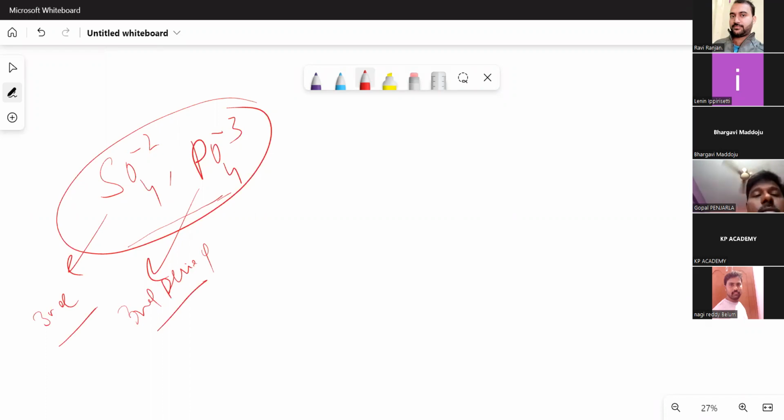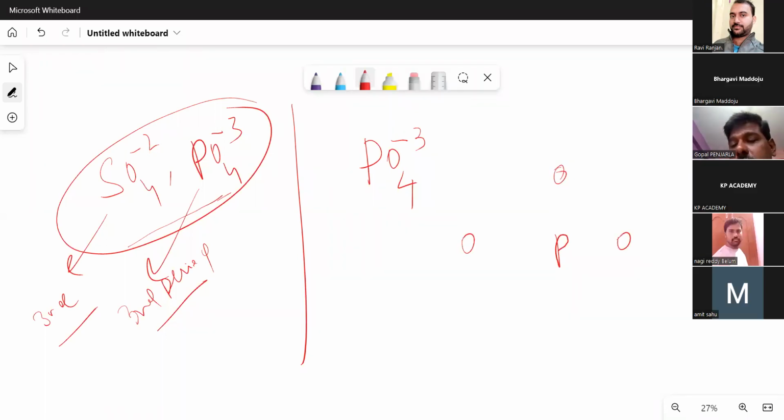Now let us take phosphate, PO4 minus 3. Again, let us write the most stable LDS for phosphate. What is the most stable LDS that you are going to get? Phosphorus is the less electronegative atom, that is why I'm writing it at the center. Oxygen, oxygen, oxygen, oxygen, 4 oxygens I'm writing like this. Tell me how many bond pairs and lone pairs are possible in this species according to alpha